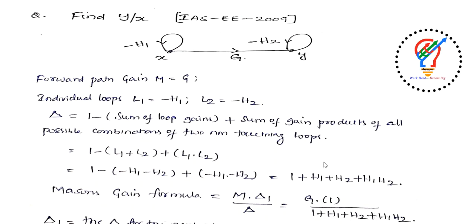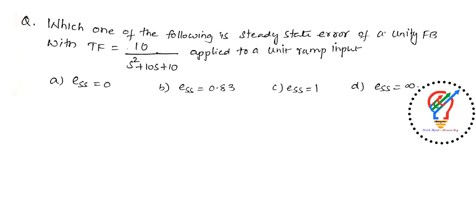So what is this delta 1, sir? Delta 1 is the delta part of the signal flow graph which is non-touching with the first forward path. So you know this concept here. Next we'll move to the next question here.